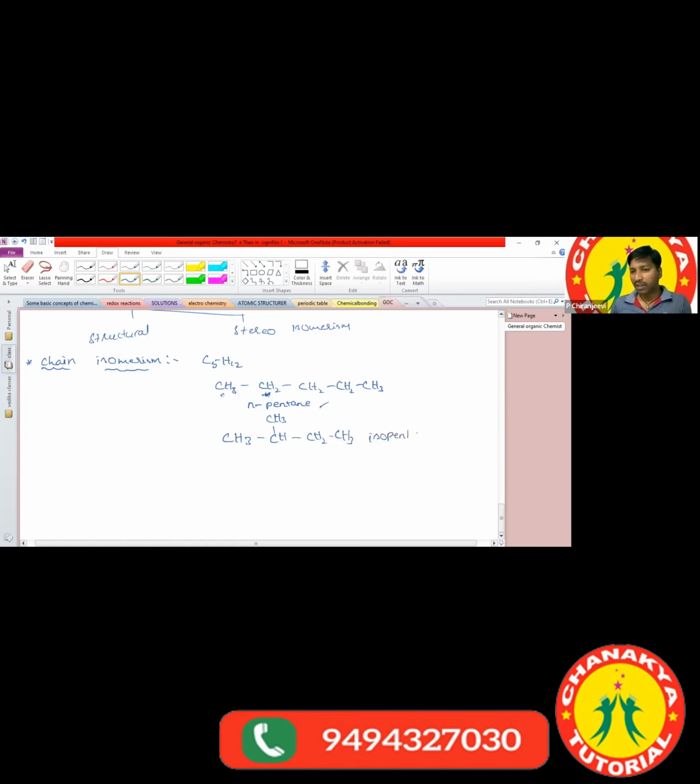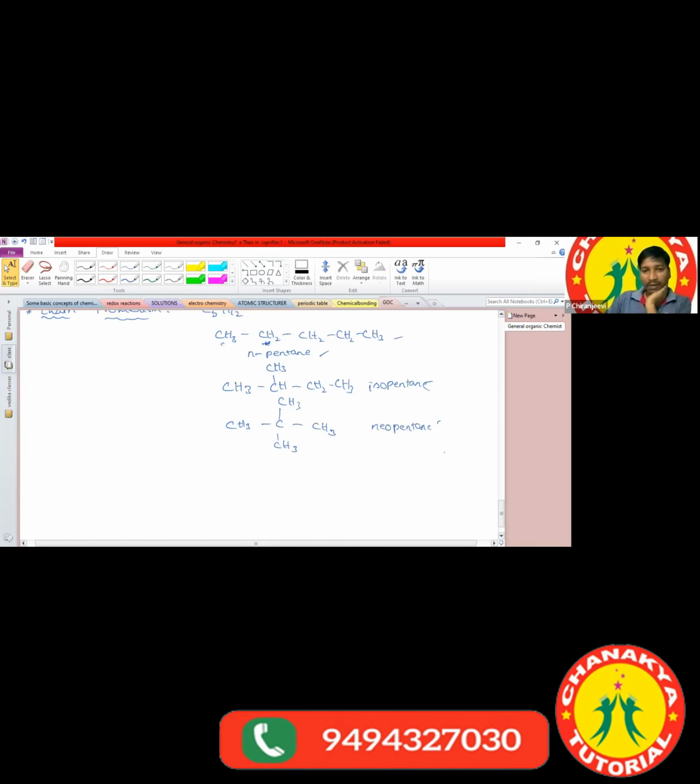And neopentane. What is meant by neopentane? The last but one carbon atom is attached to two methyl groups, and that is called neopentane. Now check it out: what's the difference between the first one, second one, and third one? n-pentane, isopentane, neopentane. What difference did you observe in them?